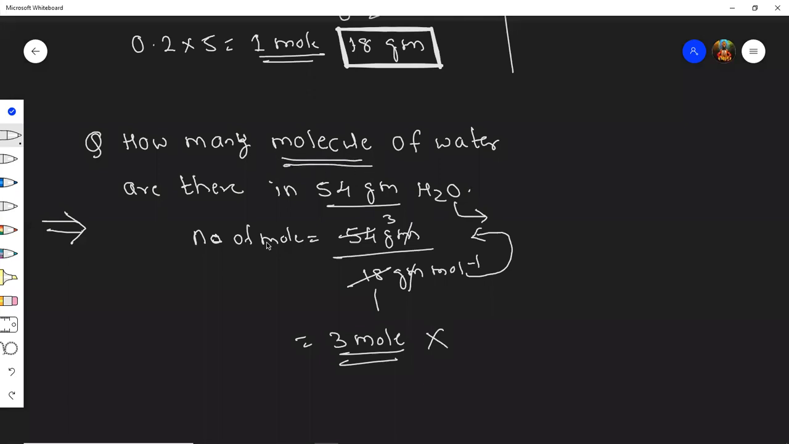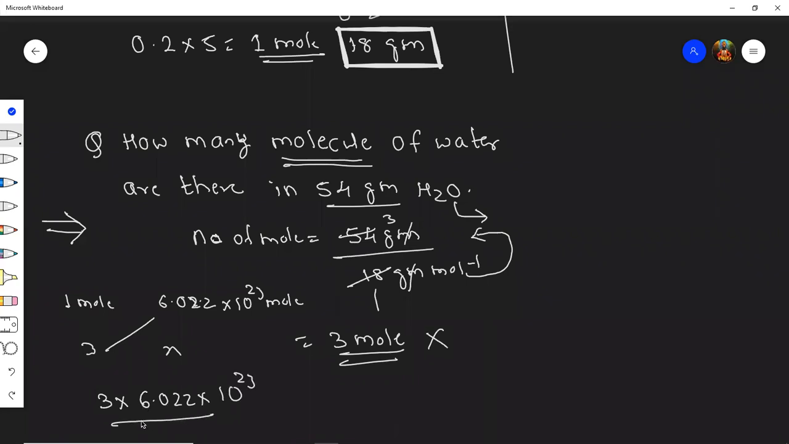They asked molecules. Alright, students, you know that 1 mole has 6.022 into 10 raised to 23 molecules. So 3 moles will have X, just multiply by 3. If it is an option like this, you keep it like that, otherwise you multiply. So 6 threes are 18. 18.066 into 10 raised to 23 molecules. Understood?